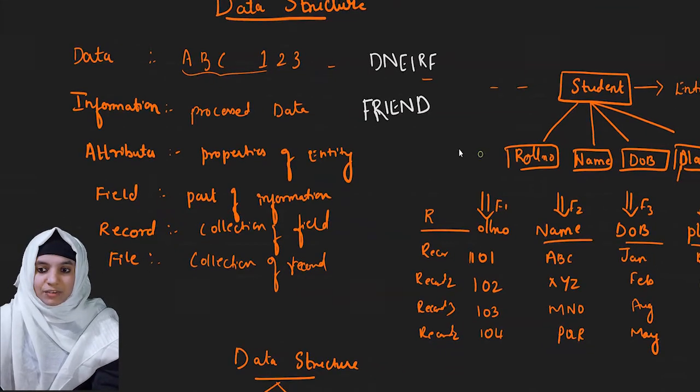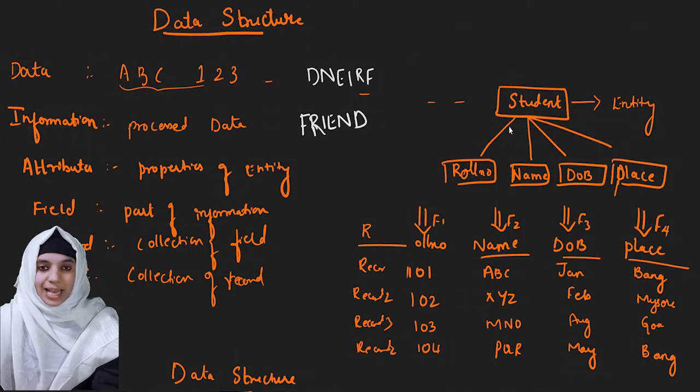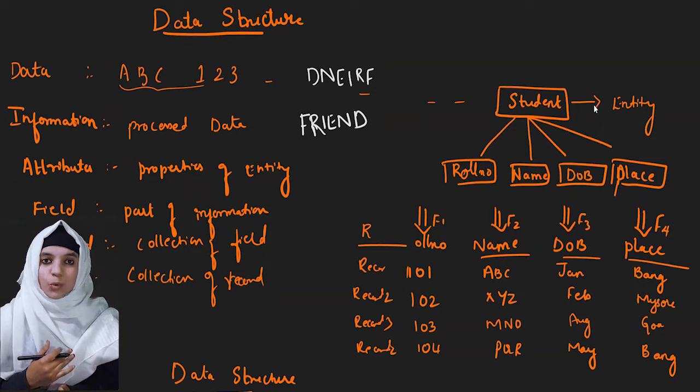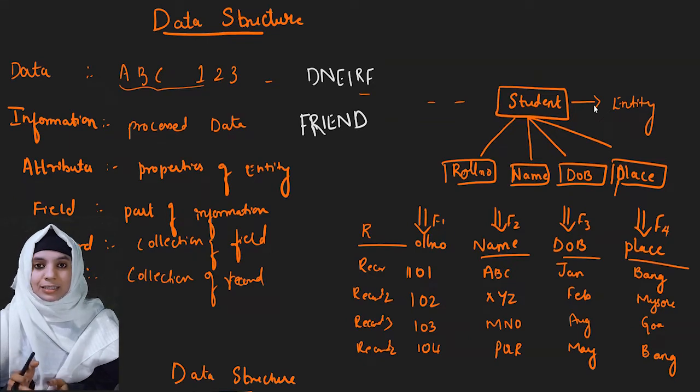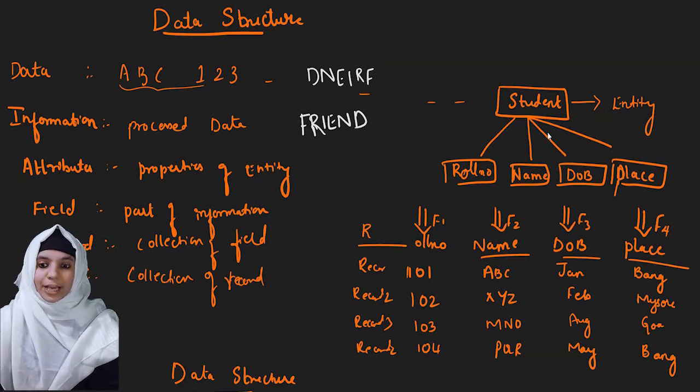In this I have given one example of a student. Before we understand what is an attribute, we must know what is an entity. Entity is nothing but a real world object which has properties and its behavior. The student has a few properties like roll number, name, date of birth and place.